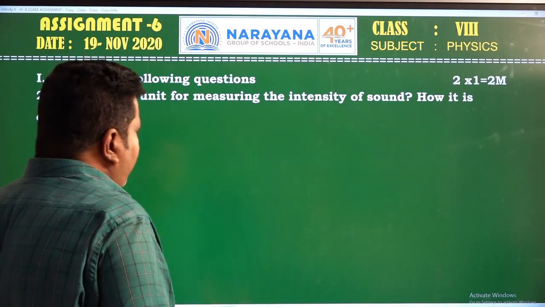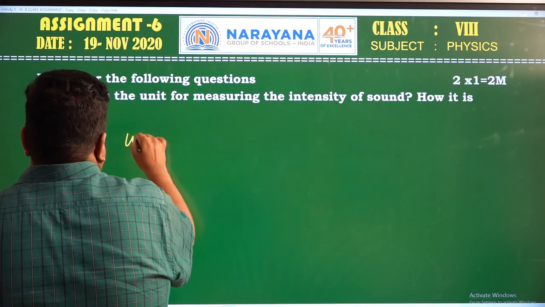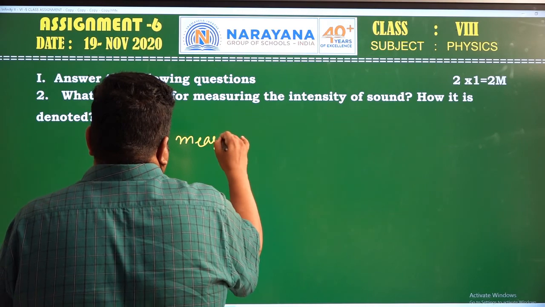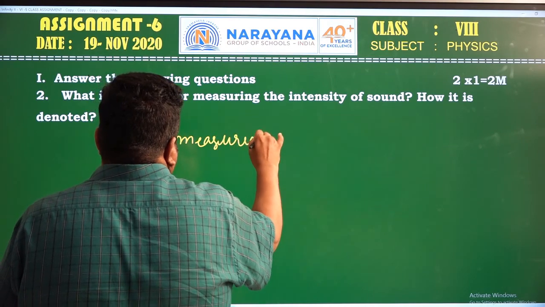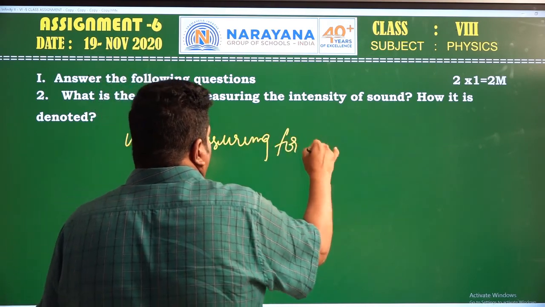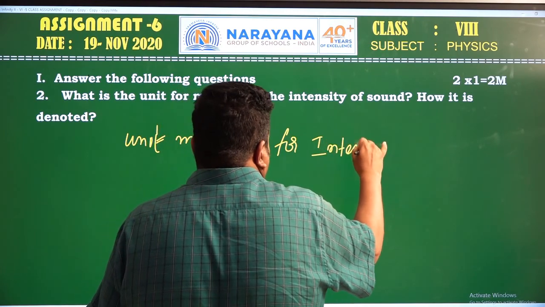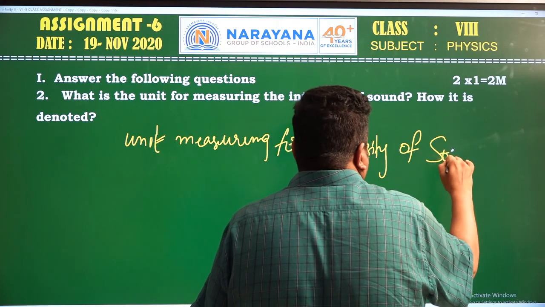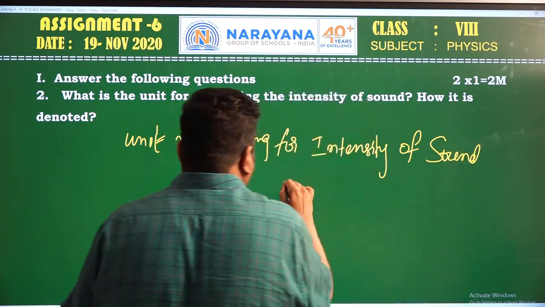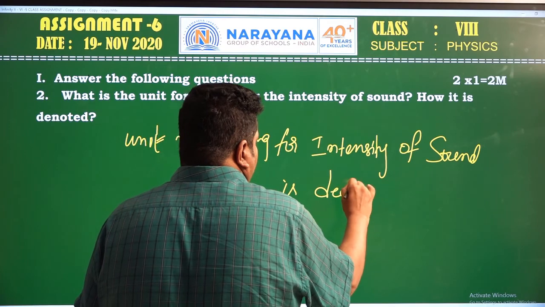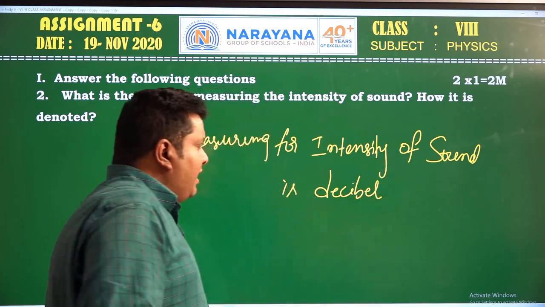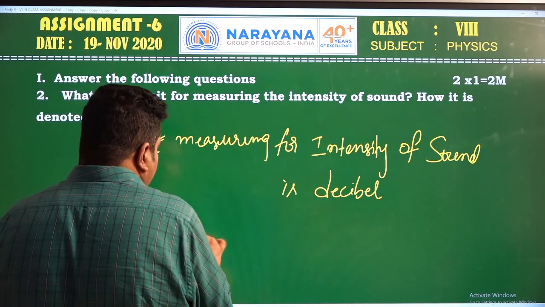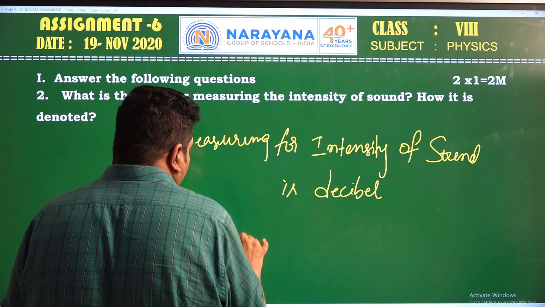The unit for measuring the intensity of sound is the decibel. It is denoted by dB.